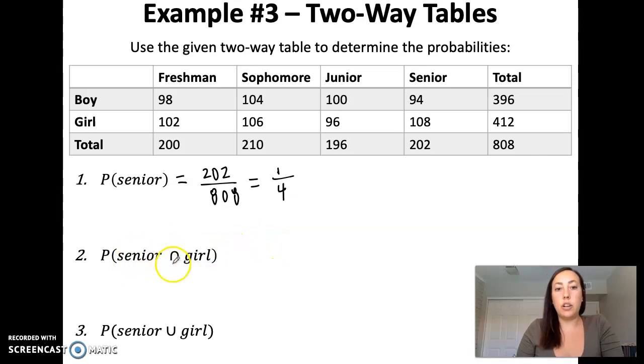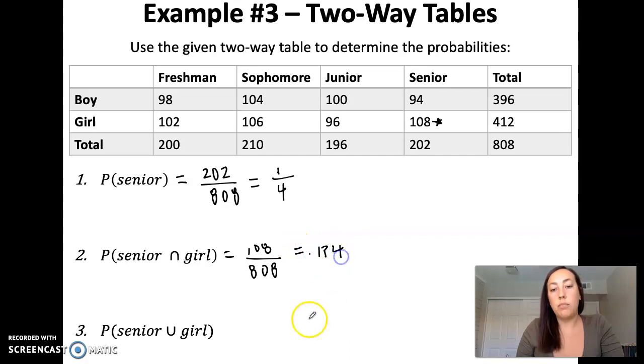All right, senior and girl. So this is the intersection. They have to be both a senior and a girl. So if we look at the table, that's this number right here. We have 108 seniors that are also girls out of 808 people total. And that gives us about 13.4%.